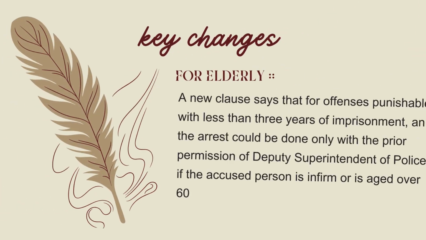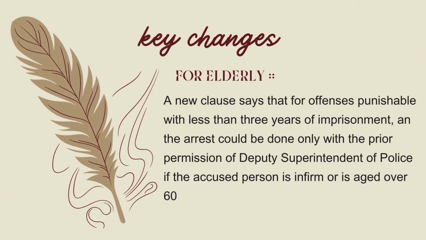And for elderly people, there is one more provision introduced in BNSS: for offences punishable with less than 3 years of imprisonment, arrest can be done only with the prior permission of the DSP if the accused person is infirm or is aged over 60. So this may provide some relief to those two categories of persons, provided the Deputy Superintendent of Police uses the clause judicially.